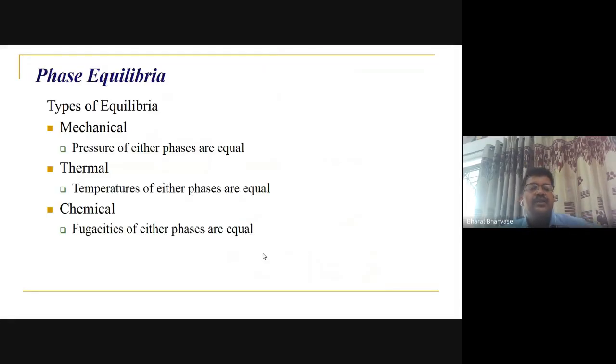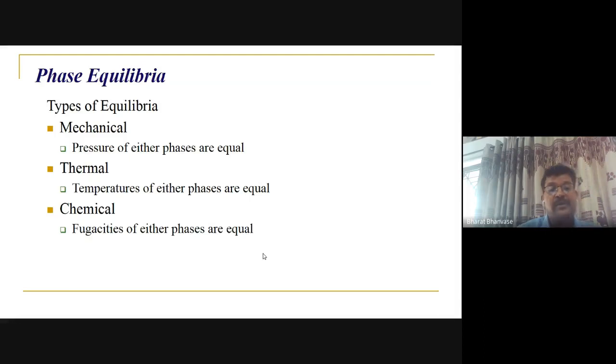Here you see the different equilibrium conditions, as discussed earlier, because they play a very important role in mathematical modeling. Mechanical equilibrium is when the pressure of either phase or container is the same.